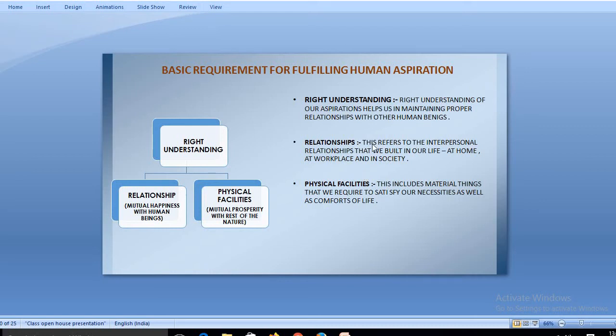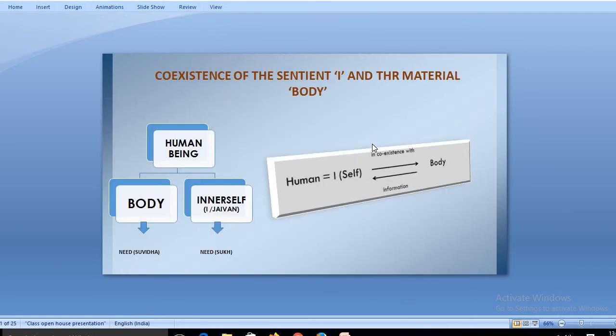Now moving further, if I talk about the coexistence of the self, I, and the material body, these are the two things actually. As we all know, a human being can be bifurcated into two different parts: a body, and a self, an inner self, that is I. A human being consists of these two different things, the body and I.